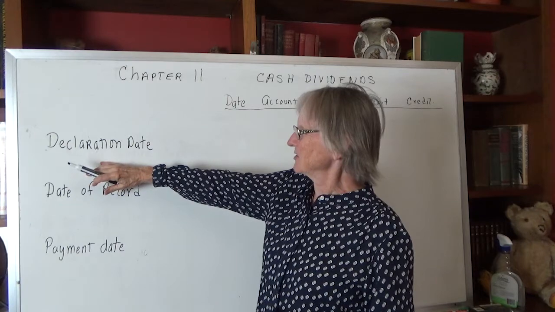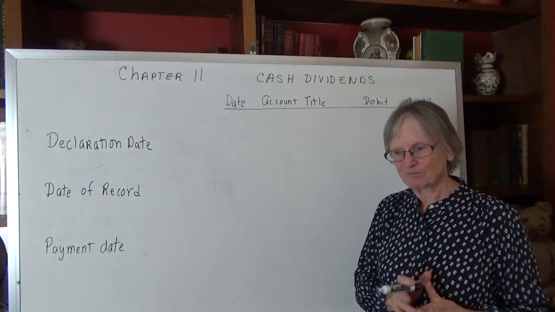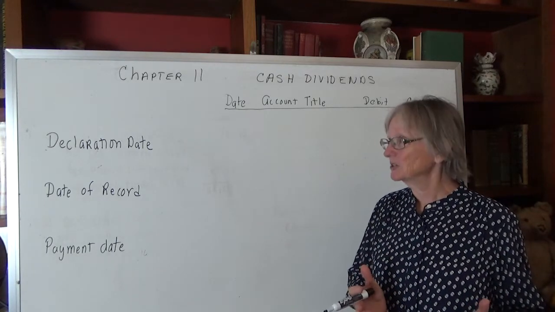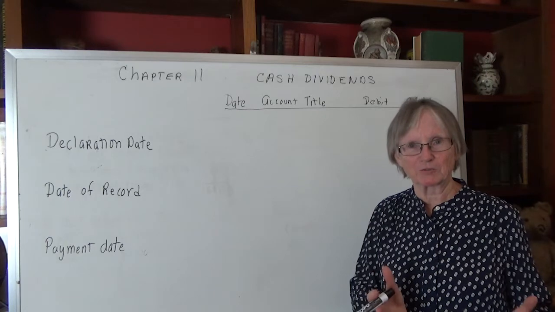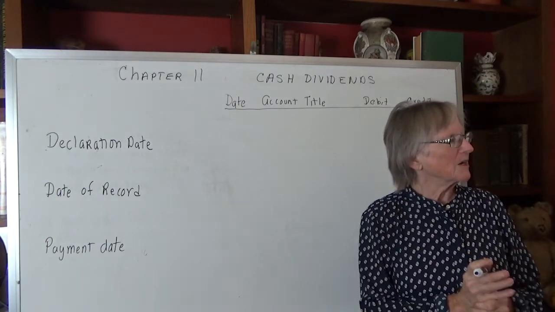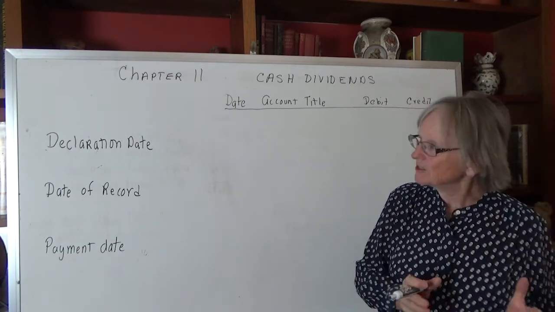So the first date you have to know is the declaration date of the dividend. That is the date that the dividend becomes payable, or distributable if it's a stock dividend. So that's the declaration date.